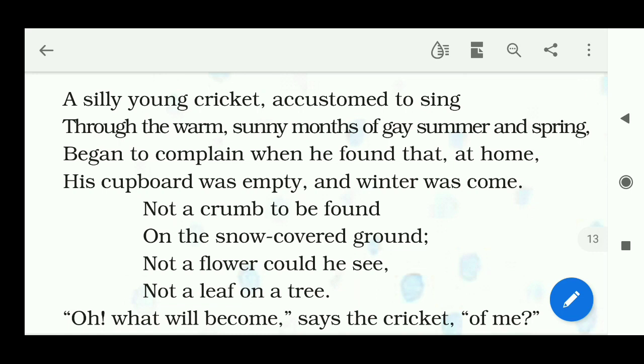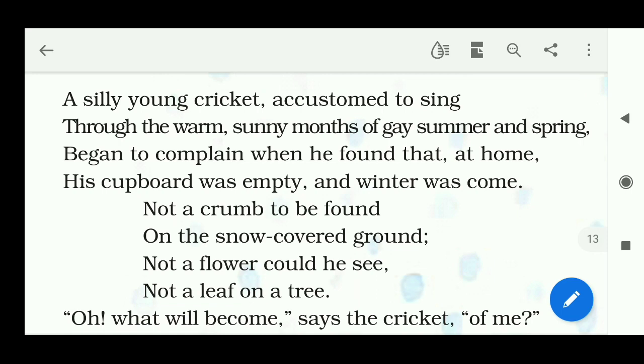You may know that, unlike in our Indian context, the winter season is very harsh and very difficult to survive, because everything, even the trees and the ground, will be covered with snow. No food will be grown, and no leaves or flowers will be there.